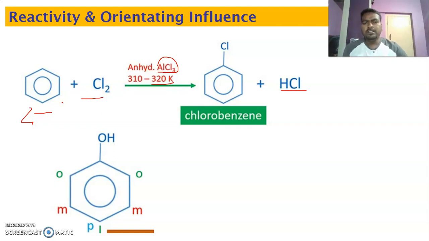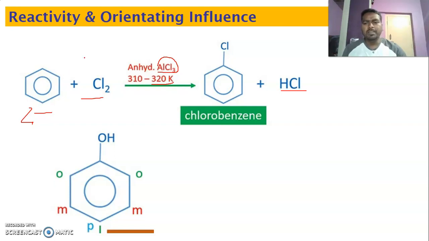So here my question to all of you is, there is no substituent group in the benzene ring. Every carbon atom is attached to hydrogen.